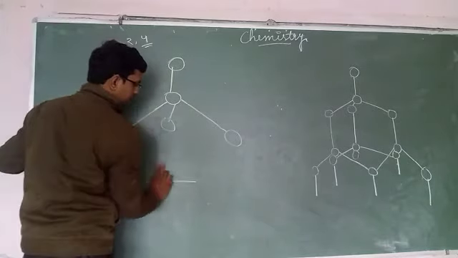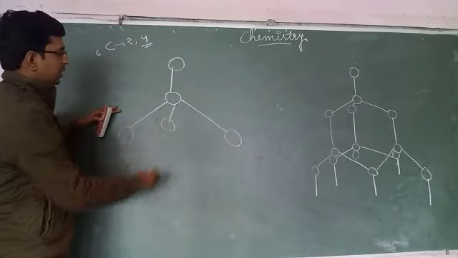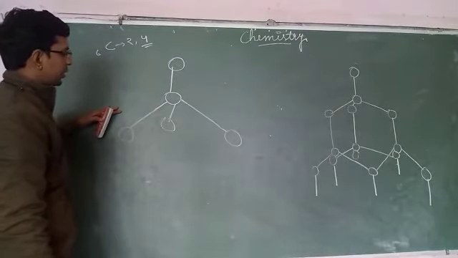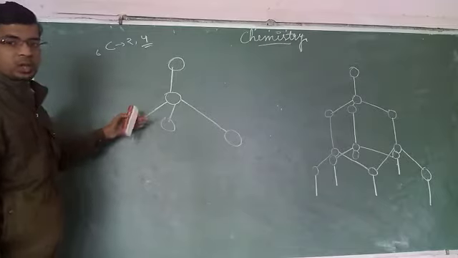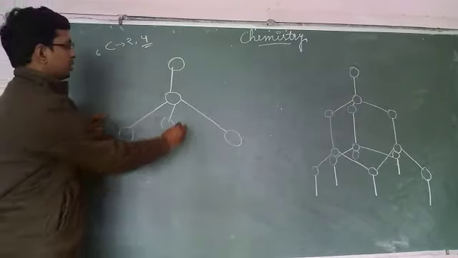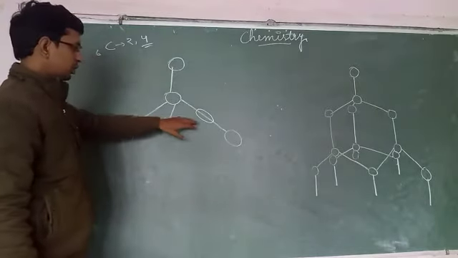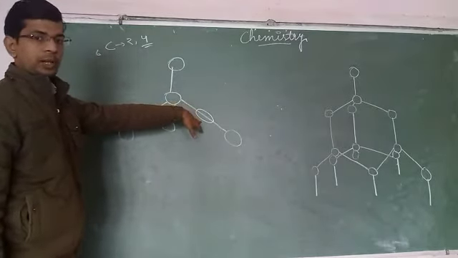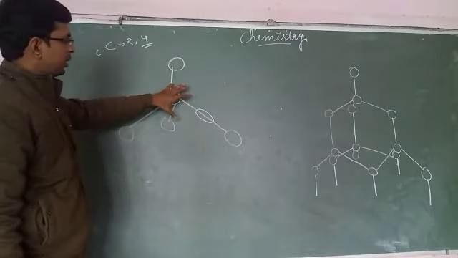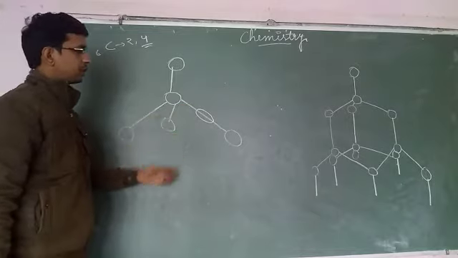Because of this structure, the diamond is inert in nature, as well as very hard. What is the reason for its hardness? Its structure is the reason, because these bonds are very high energetic bonds, very strong bonds, and because of this the diamond is very strong as well as inert in nature.